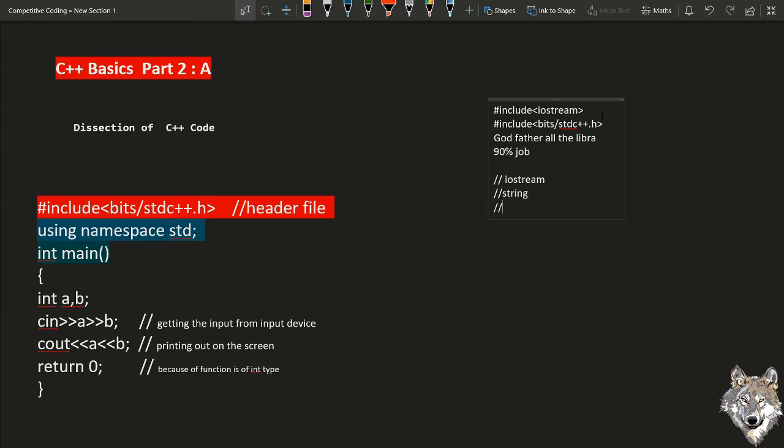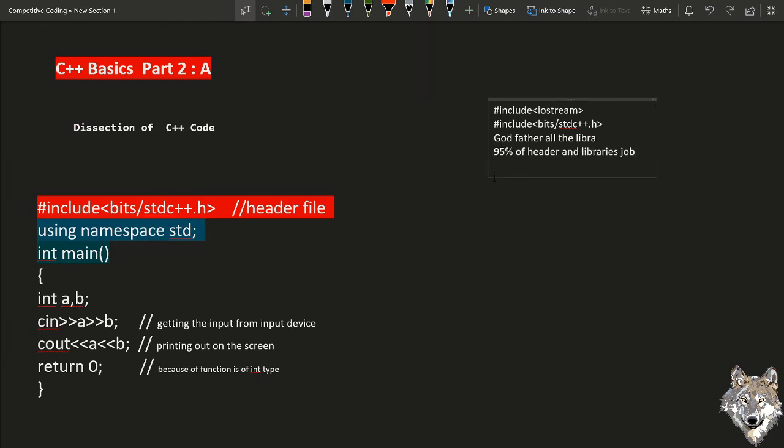If we want to sort a string, then we have to include the algorithm header file, and if we want to use limits, then we have to include limits, and accordingly the list goes on. But if we are using bits/stdc++, then it will do 90%, or let's say I will increase it to 95%, of the header file and libraries related job.